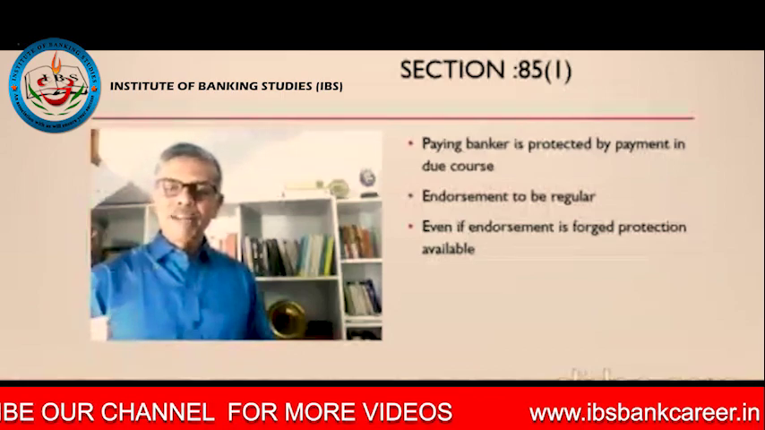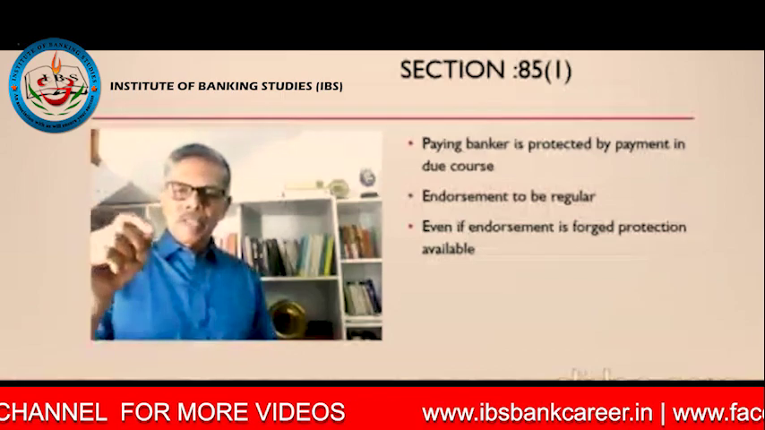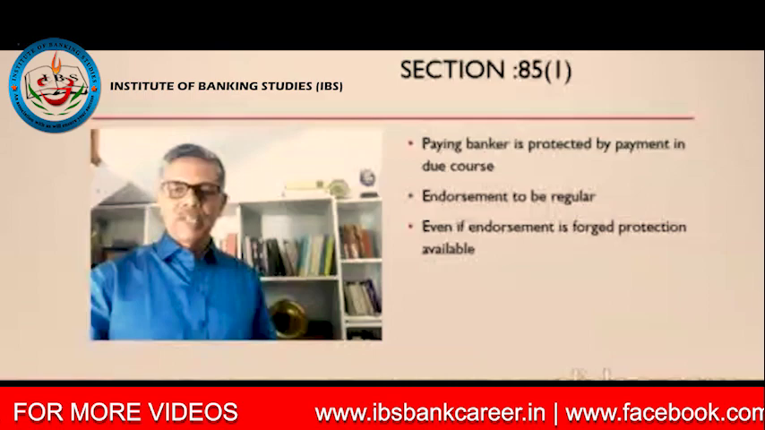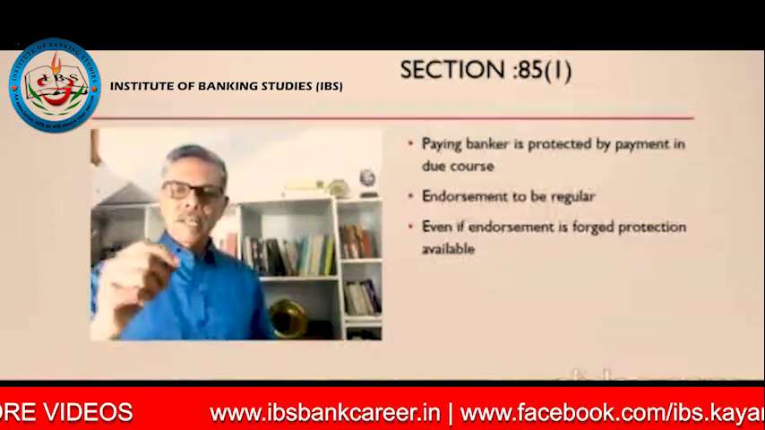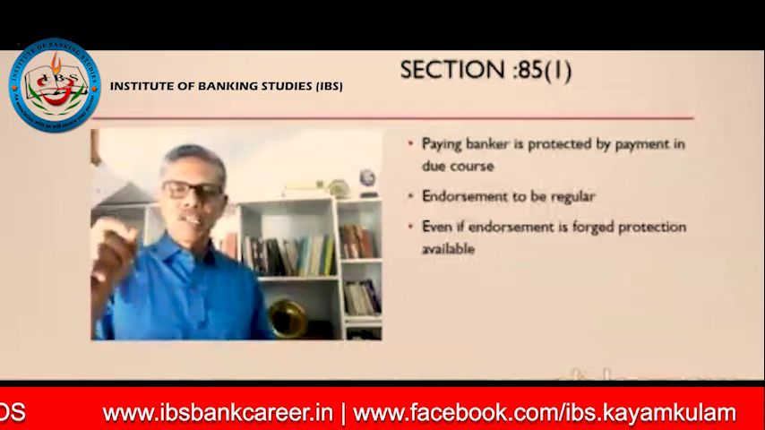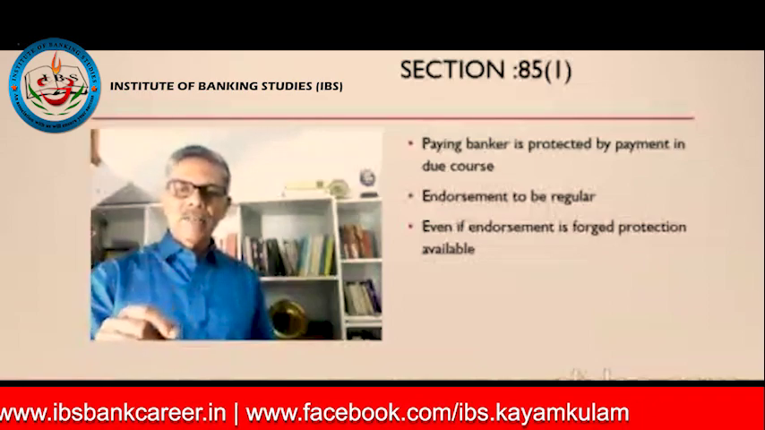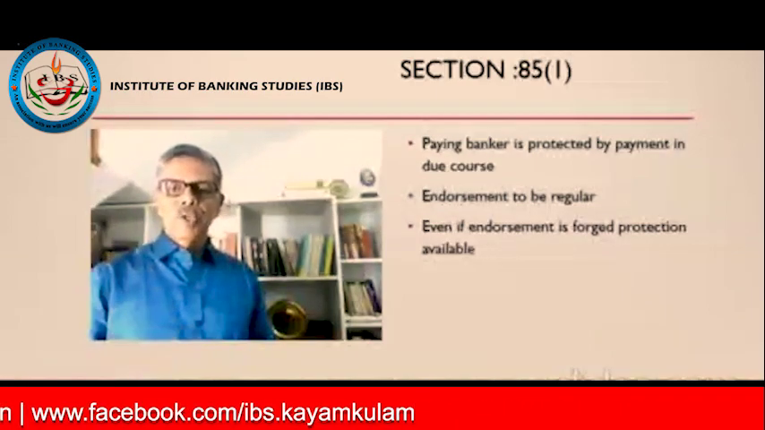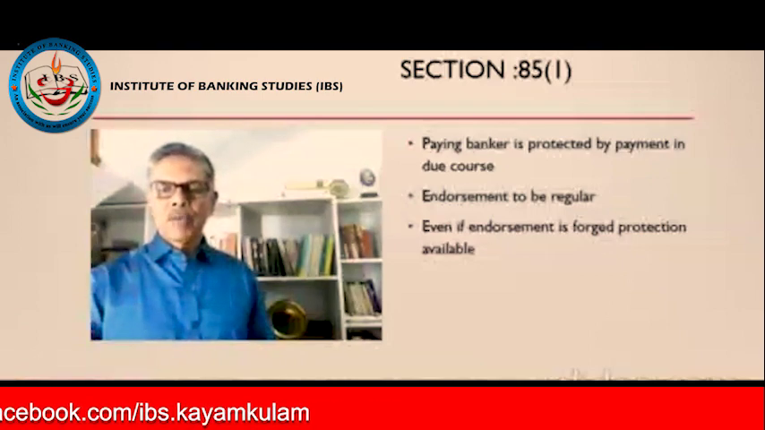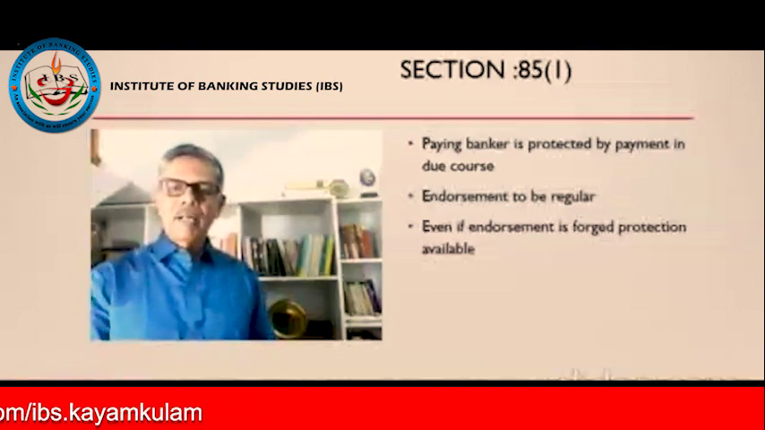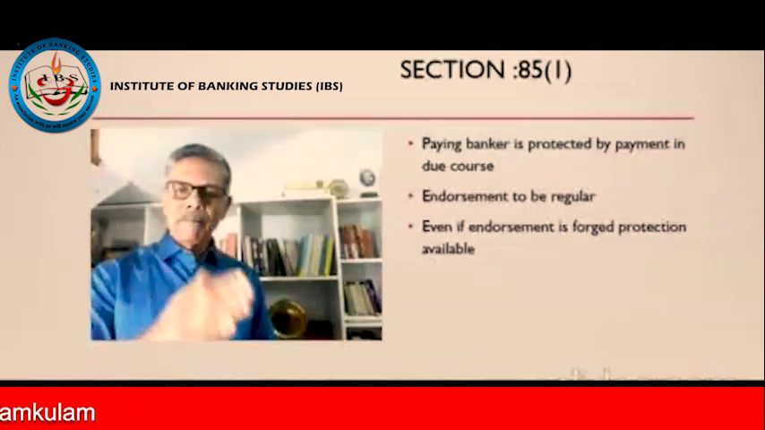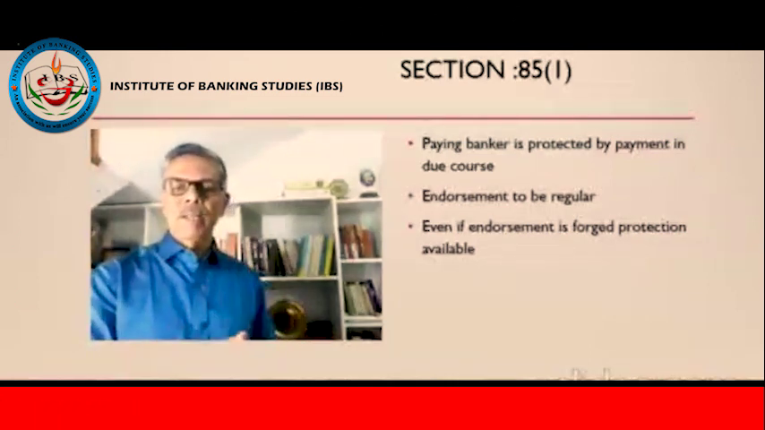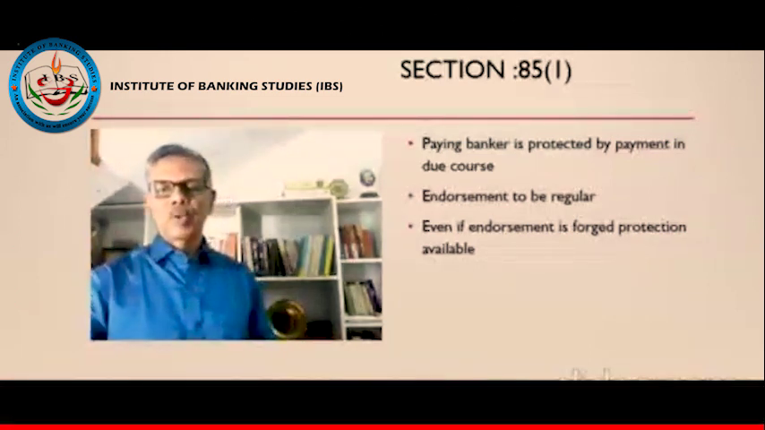Then what is meant by an irregular endorsement? The check is favoring Subhash Chandran. On the reverse of it, the endorser has signed as Subhash Chandra. In that case, it's an irregular endorsement. If it's an irregular endorsement, the banker will not get protection. Why? The paying banker could have found out by comparing the name of the payee and that of the endorser.